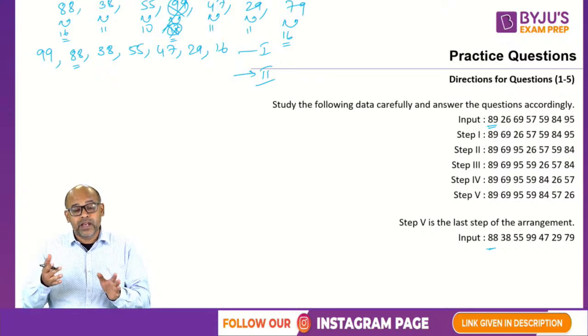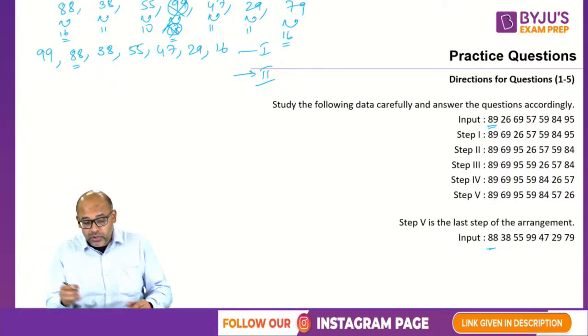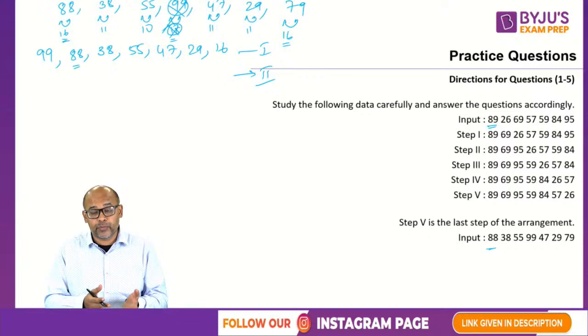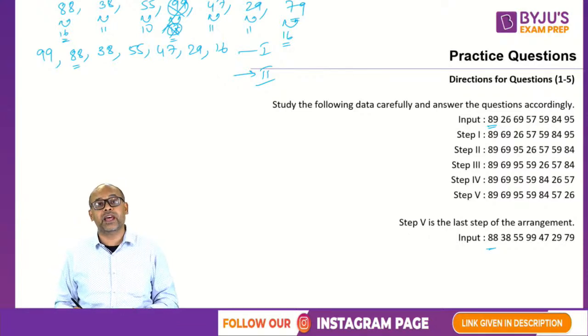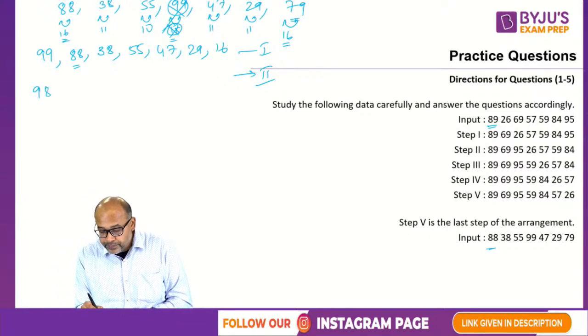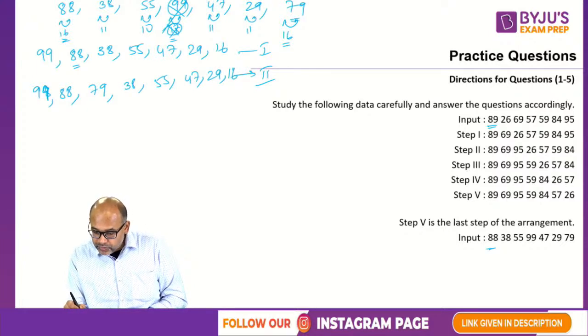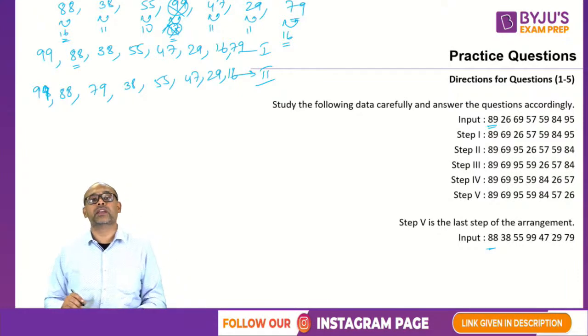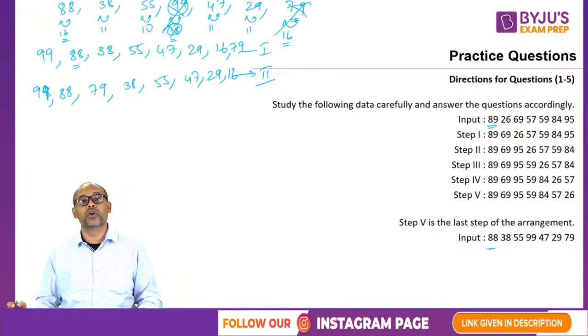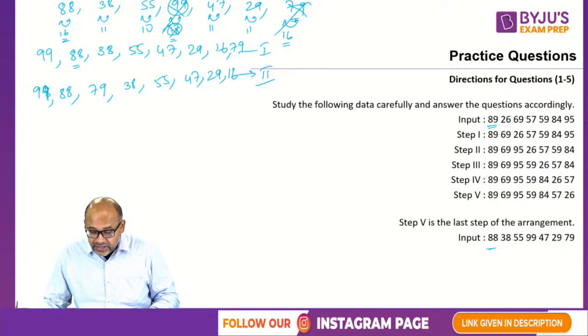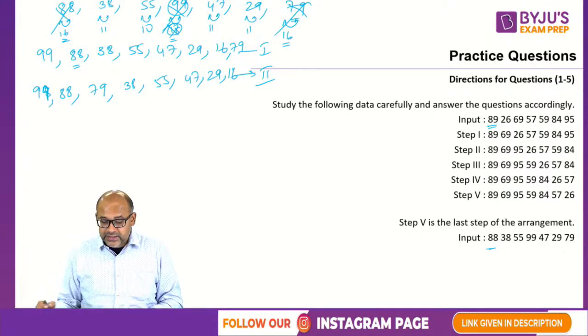So then I will skip 88 and I will go to the next possible. So 88 has come in position. Now I will catch hold of 79. So 99, 88, then I will bring 79. Then I will just push everything else. So 38, 55, 47, 29, 16. So 79 was here, I forgot to write it. Okay, 79. So 79 is also gone. Now I will go to the next largest. So 79 is gone, 16 is gone.